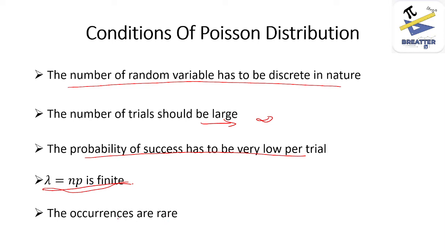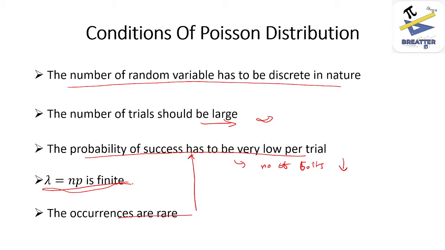Here we can see that if occurrences are rare, then probability of success will be very low. For example, we have seen that number of defective bolts produced by a reputed company can be defined by Poisson distribution. Here the number of bolts that are defective is very low, as the company is reputed. Hence the probability of a defective bolt is very small in nature.